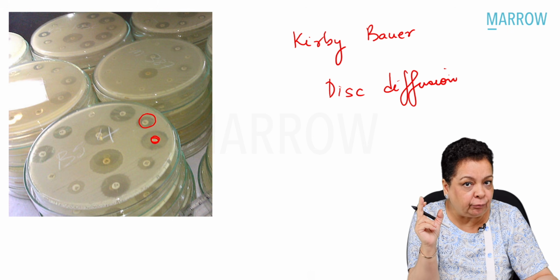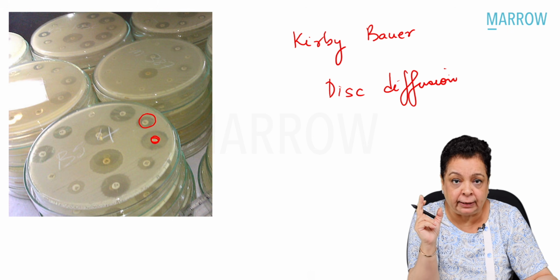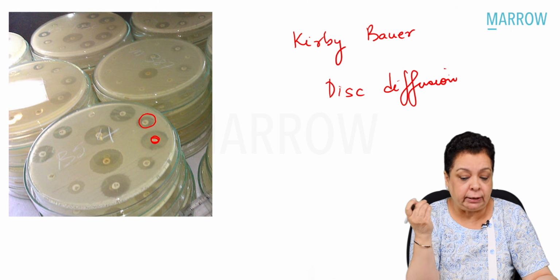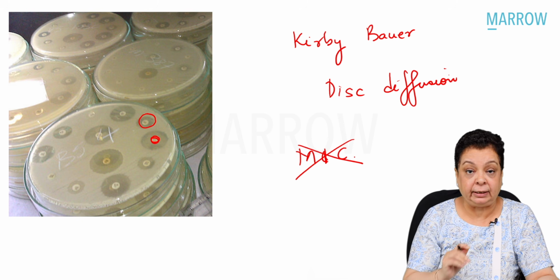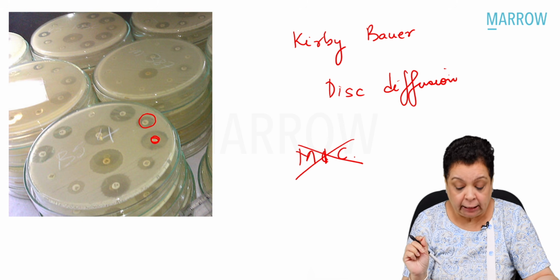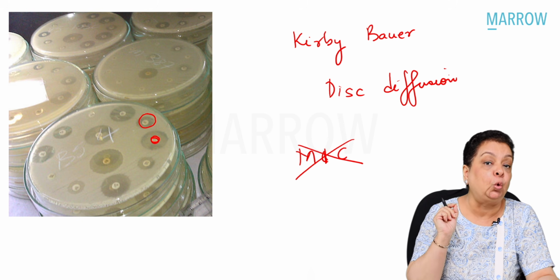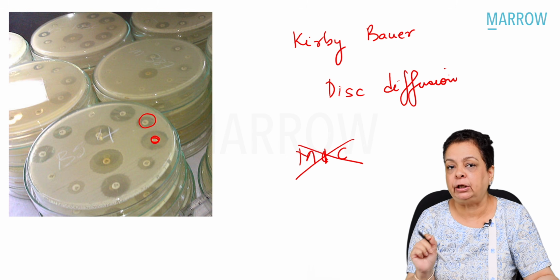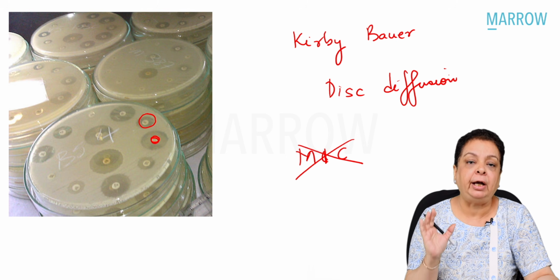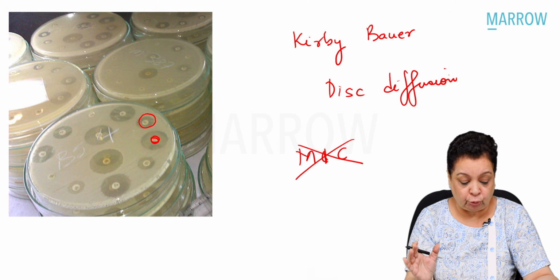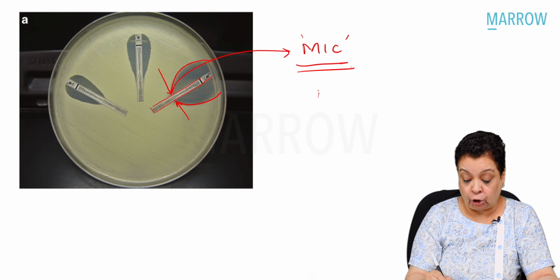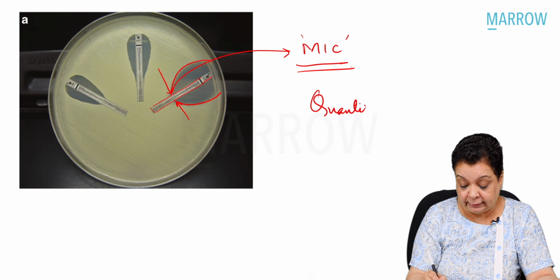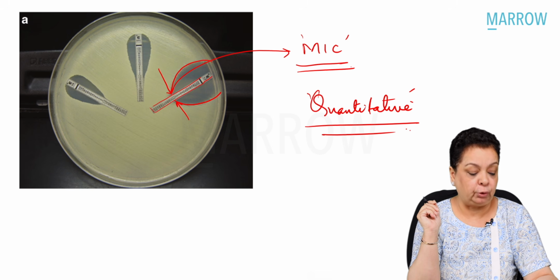So what is the disadvantage of the Kirby-Bauer diffusion test? It is not determining the minimum inhibitory concentration of the antibiotic. The exact concentration cannot be determined. So this is just a qualitative test. It does not determine the MIC, but it is very cheap and very easy to do, right? So unlike the E test, which is a quantitative test, it exactly quantifies the minimum inhibitory concentration, okay?